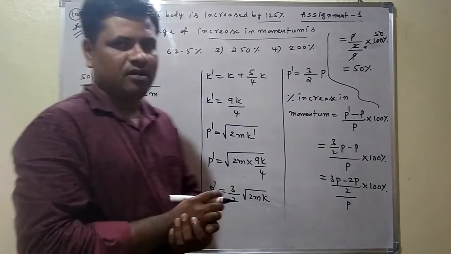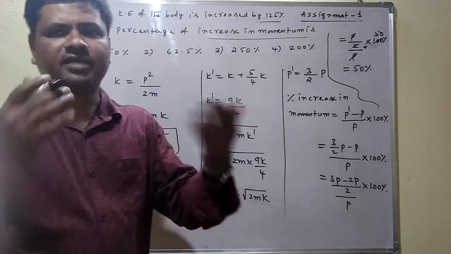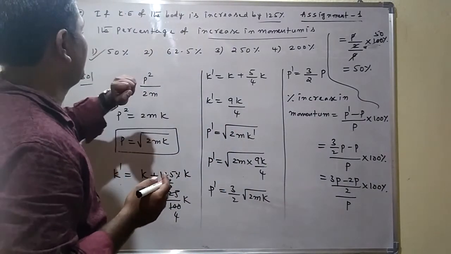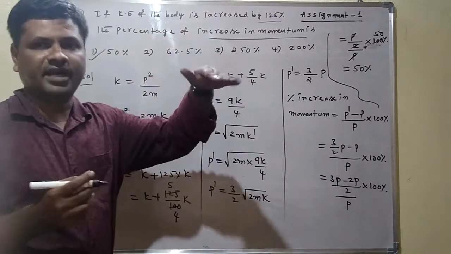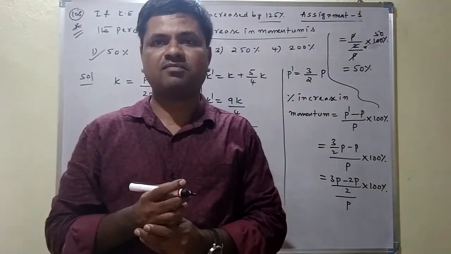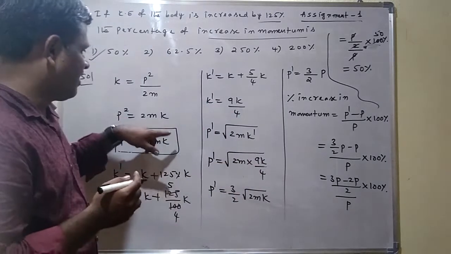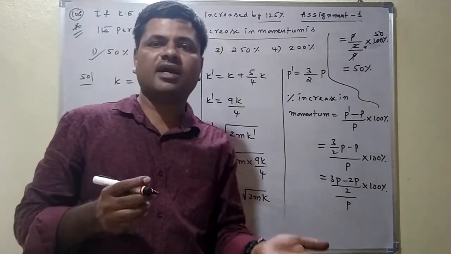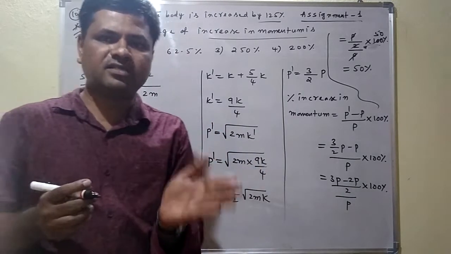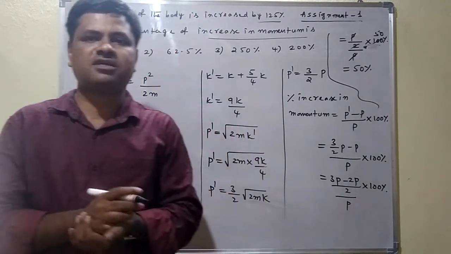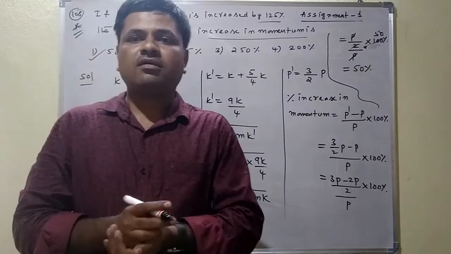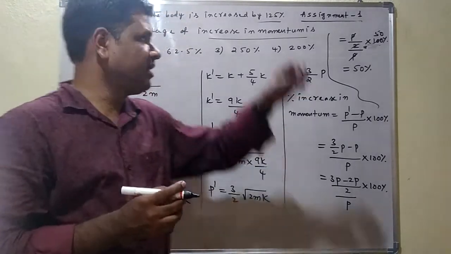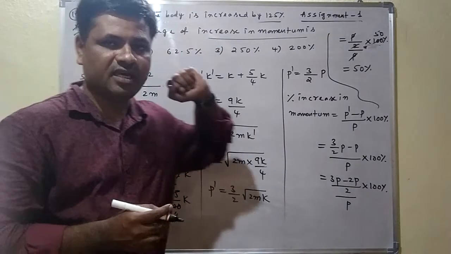This model is also very important for competitive exams. In some competitive exams they give the question like this: if the momentum of the body increases, what is the percentage of increase in kinetic energy? They will ask in reverse order also. Here we are finding the final momentum; there we have to find the final kinetic energy. Final kinetic energy minus initial kinetic energy, by initial kinetic energy, into 100%, gives the percentage of increase in kinetic energy. But here the kinetic energy increase is given, and the momentum increase is being asked.